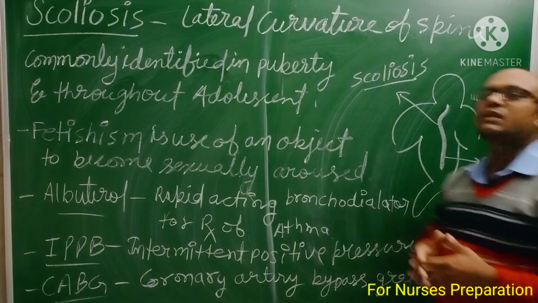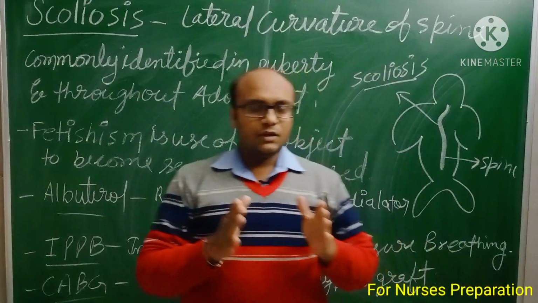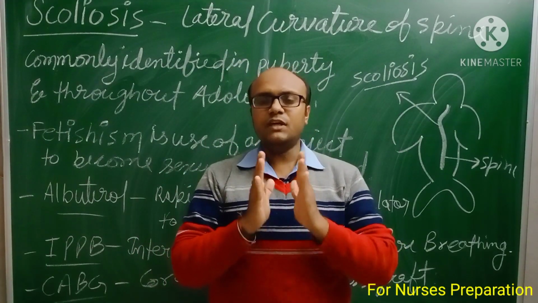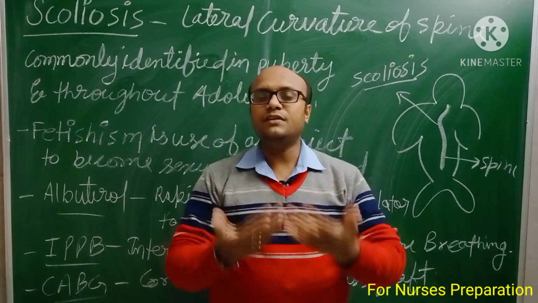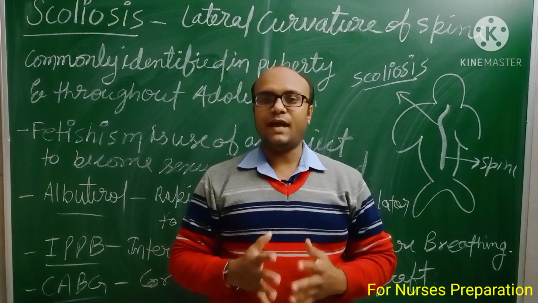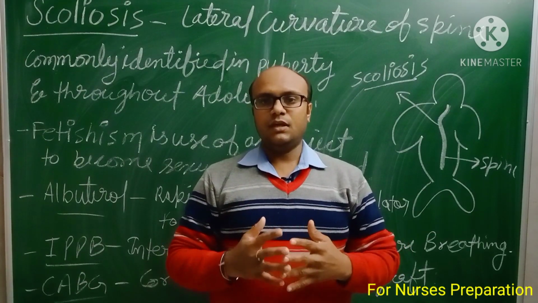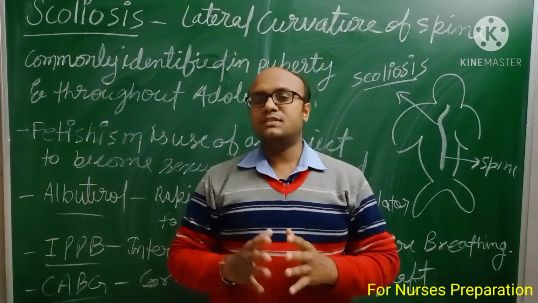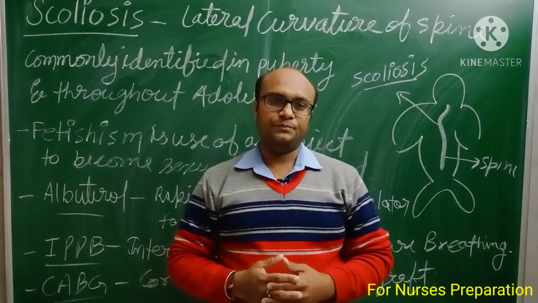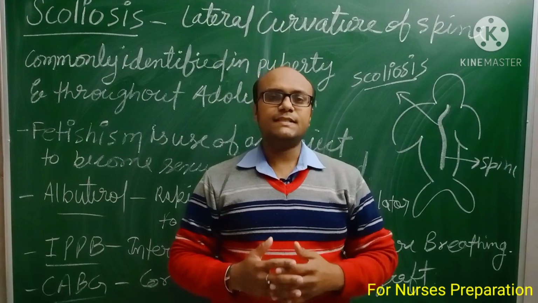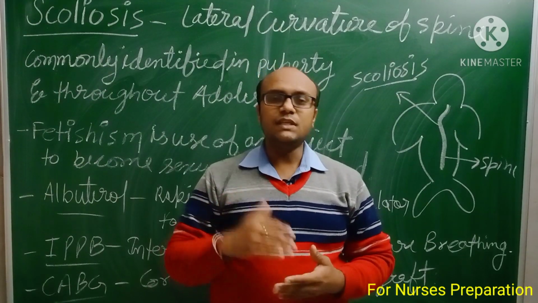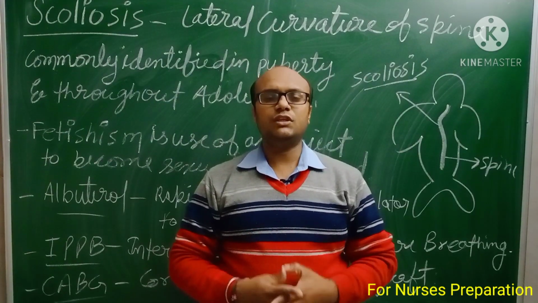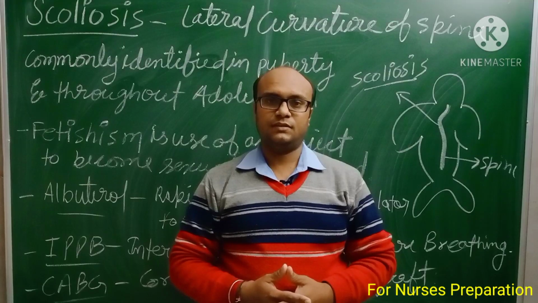There are two similar conditions. One is scoliosis, that is lateral curvature of the spine. If the spine is curved anteriorly, this condition is known as lordosis. It may be seen in pregnant women and persons with obesity. If the spine gets curved posteriorly, what is this condition known as? This condition is known as kyphosis.